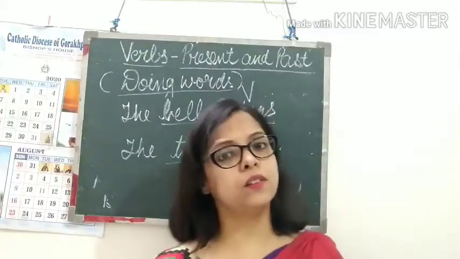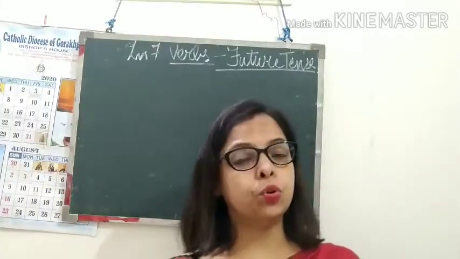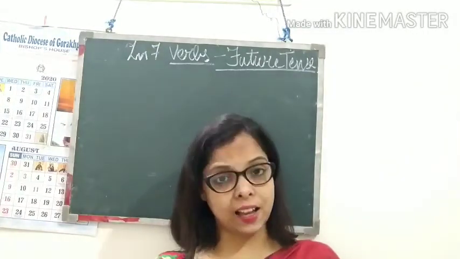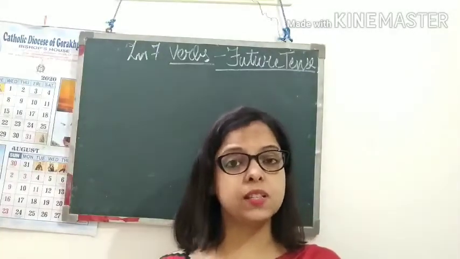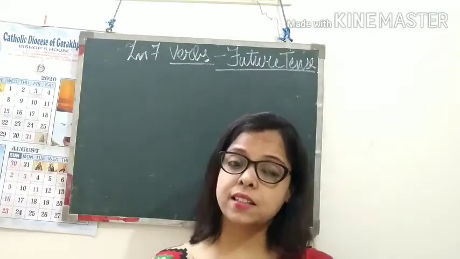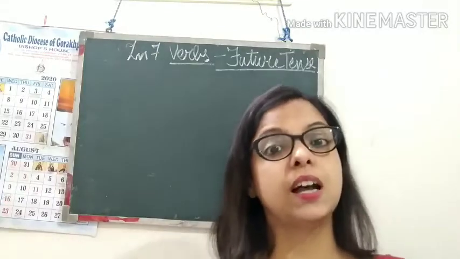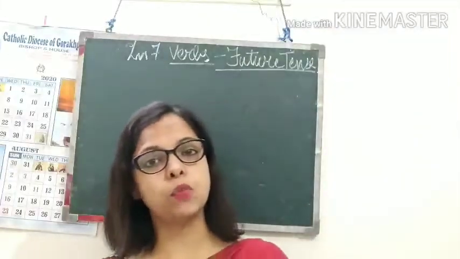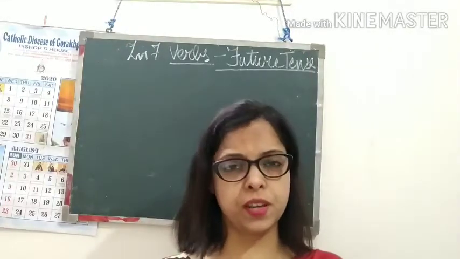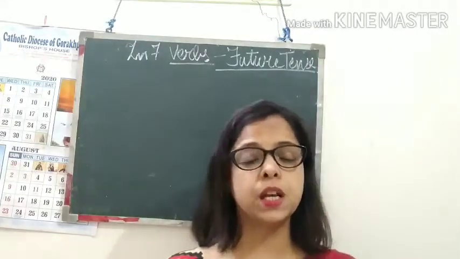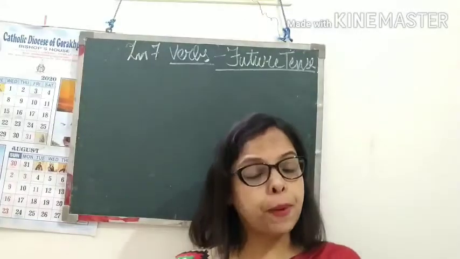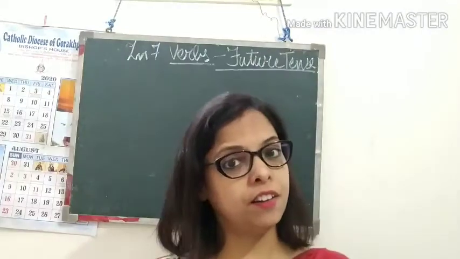The doing words are called verbs. We know that verbs tell us about action, and these action words or verbs change according to the tense. Now, what is tense? Tense tells us about time. These verbs or doing words change depending upon the time you are referring to.